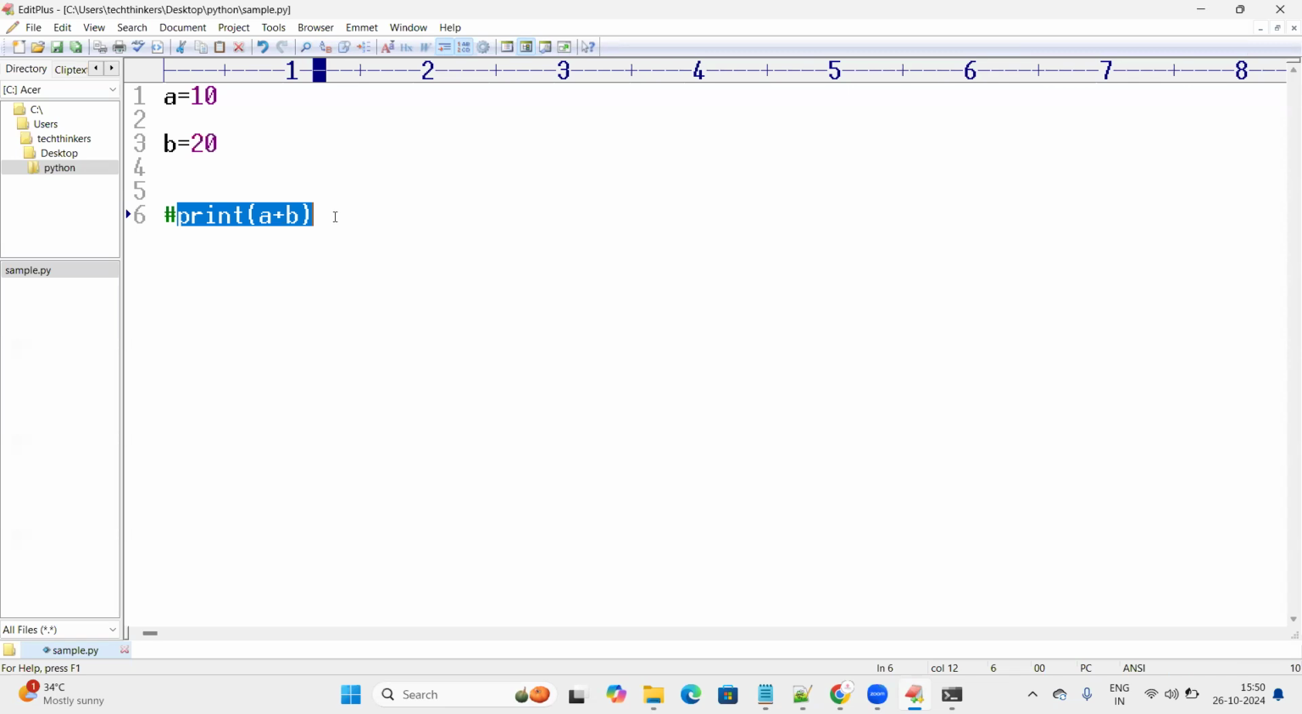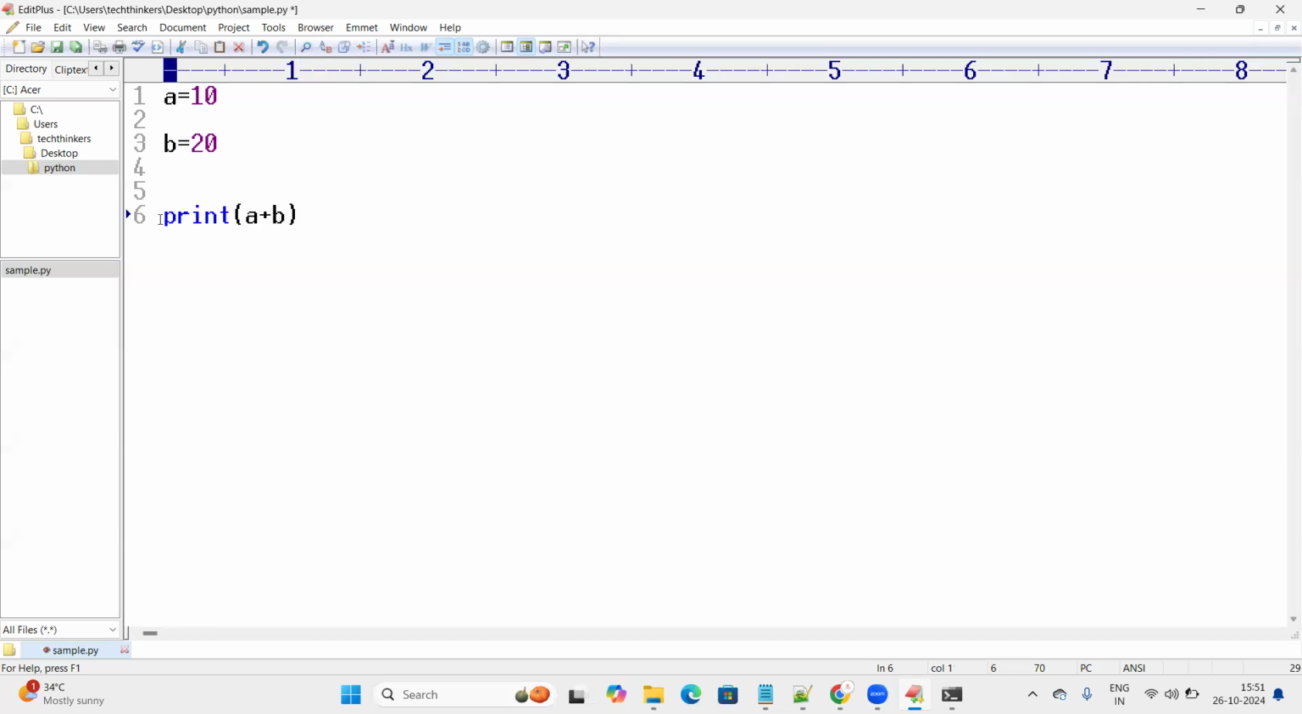In Python, how to comment any lines in the Python programming? Hash is used to comment any lines in the Python programming. I'm trying to show you an example. I'm just keeping the hash symbol before this print statement, saving this and running this. Otherwise, the output of this program is 30. Without the hash symbol, if I remove the hash symbol, the output of this program is 30.